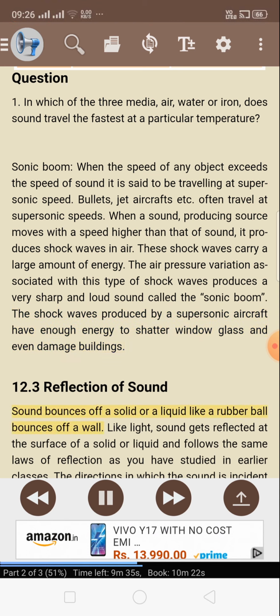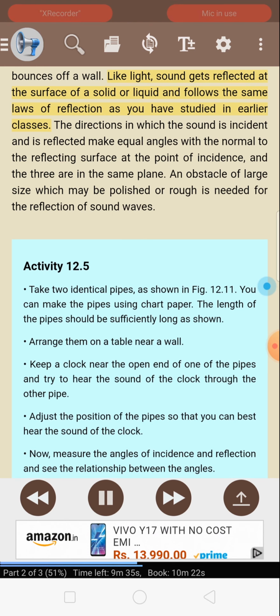12.3 Reflection of sound. Sound bounces off a solid or a liquid like a rubber ball bounces off a wall. Like light, sound gets reflected at the surface of a solid or liquid and follows the same laws of reflection as you have studied in earlier classes.